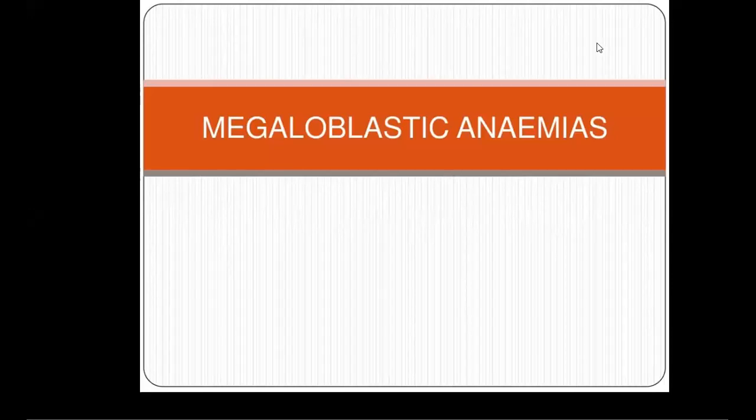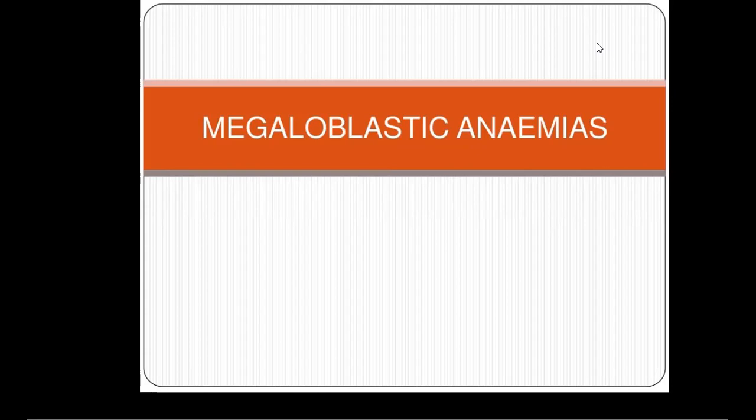We would look at megaloblastic anemias. In the previous lecture, we talked about iron deficiency anemia as a kind of nutritional deficiency anemia. So we talked about iron, but today we would be looking at megaloblastic anemias. Under megaloblastic anemias, there are two main types of anemia, which are vitamin B12 deficiency anemia and folic acid deficiency anemia. And then we'll mention a little bit of what we call pernicious anemia.